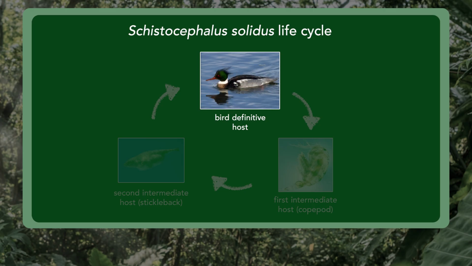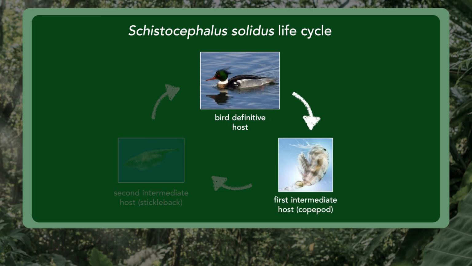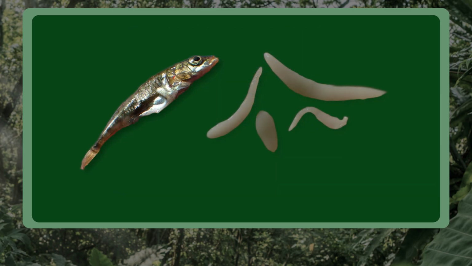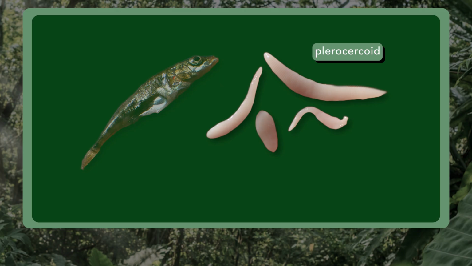Birds poop out an oncosphere or an egg that goes on to infect the first intermediate host crustacean, like this copepod. That first intermediate host crustacean is eaten by a second intermediate host, in this case, the stickleback, and that stickleback is itself eaten by the bird, completing the parasite's life cycle. The stickleback is host to the larval stage of the parasite, which is a pleurocercoid, a larva that lives in the body cavity of the stickleback host.